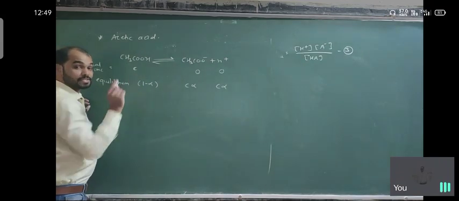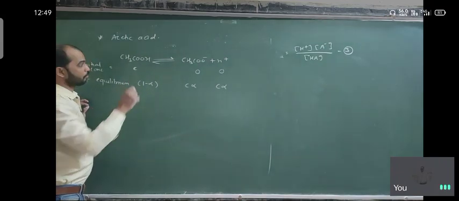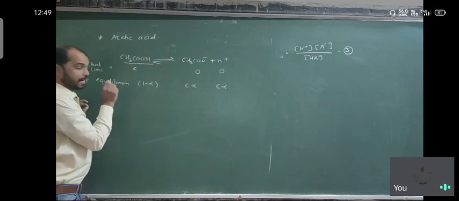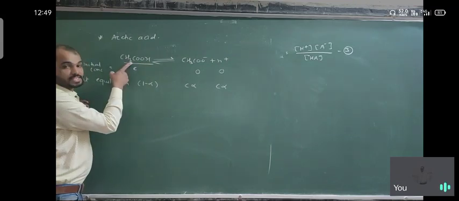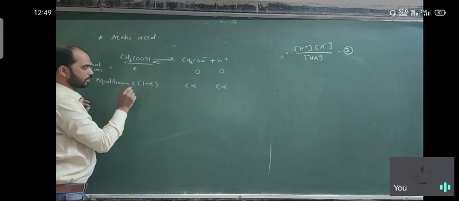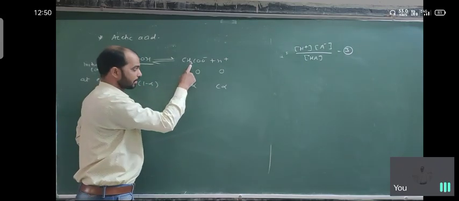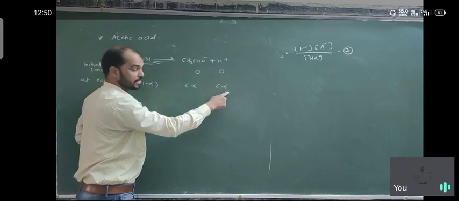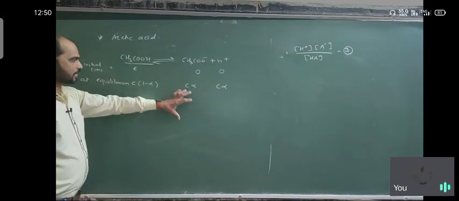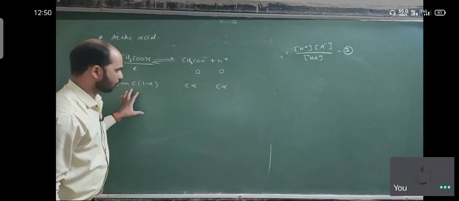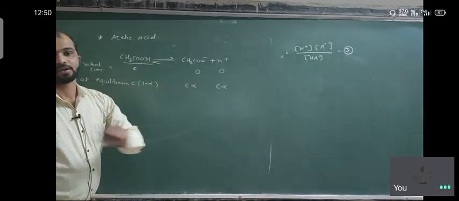So 1 minus alpha is the unionized form of acetic acid. At equilibrium, the concentration of acetic acid is 1 minus alpha, the concentration of anion is alpha, and the concentration of cation is alpha. We consider this and put these concentrations into the law of equilibrium.